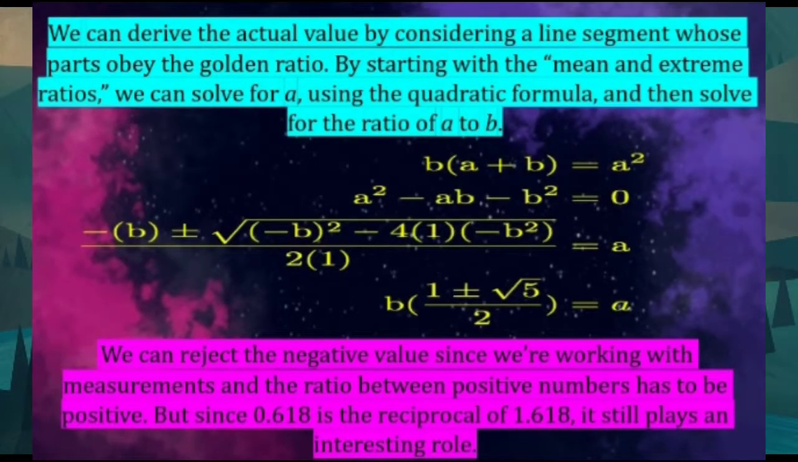We can derive the actual value by considering a line segment whose parts obey the golden ratio. By starting with the mean and extreme ratios, we can solve for A using the quadratic formula and then solve for the ratio of A to B. B multiplied by (A plus B) equals A square minus AB minus B square equals 0, so A equals minus B plus minus root of (B square minus 4 multiplied by 1 multiplied by minus B square) upon 2 multiplied by 1. We can reject the negative value since we are working with measurements and the ratio between positive numbers has to be positive, but since 0.618 is the reciprocal of 1.618, it still plays an interesting role.